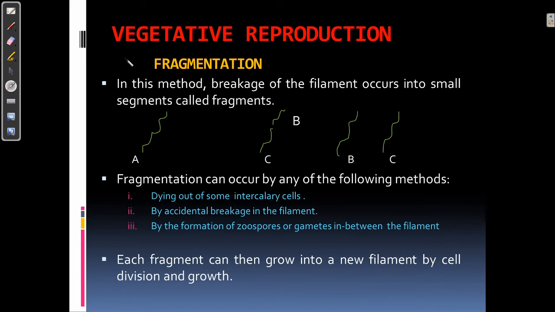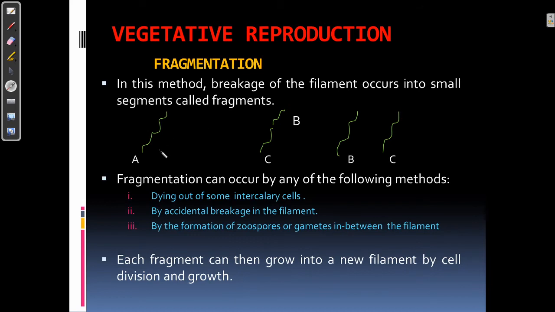It does not involve the formation of spores or the formation of gametes and fusion. And in Oedogonium, it involves fragmentation. Under vegetative reproduction, we are going to study fragmentation.